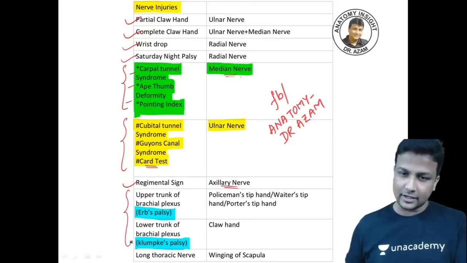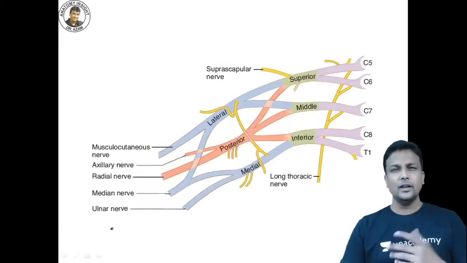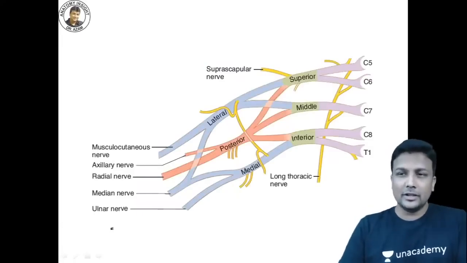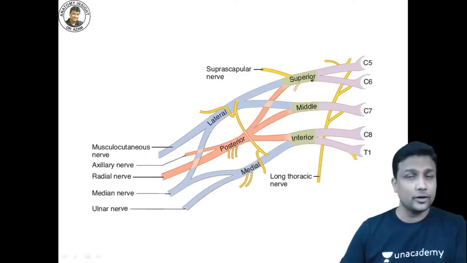And I'll tell you about these three conditions. Welcome to the next one. That is your brachial plexus here right now. I think, guys, this is very high time here right now. Everyone knows about the brachial plexus. Brachial plexus will have roots, trunks, divisions, cords and branches. ये तो सबको पता होगा.